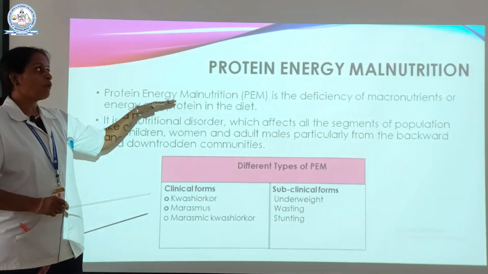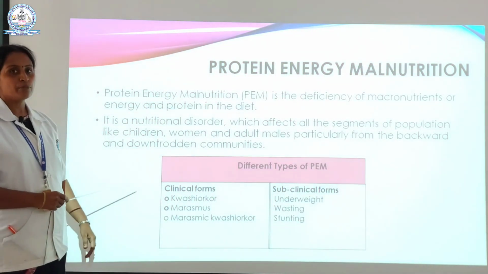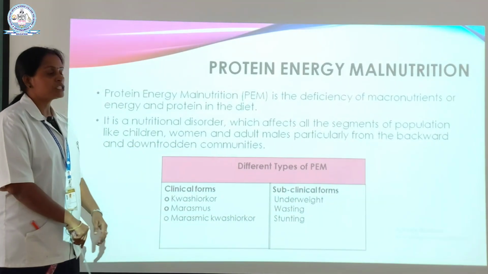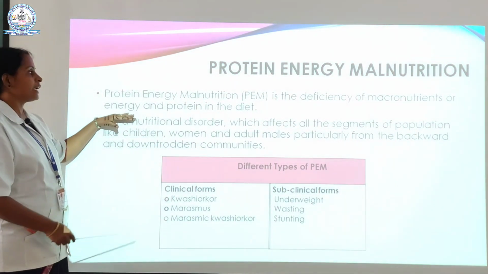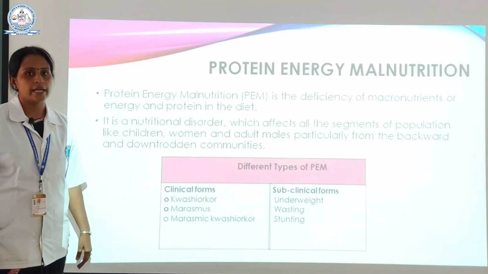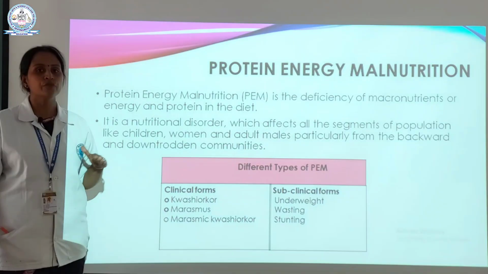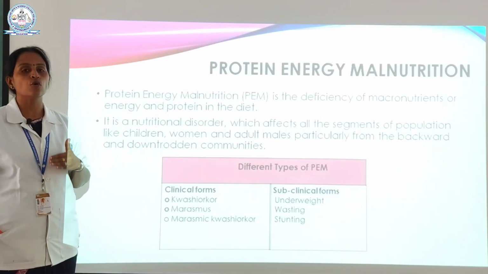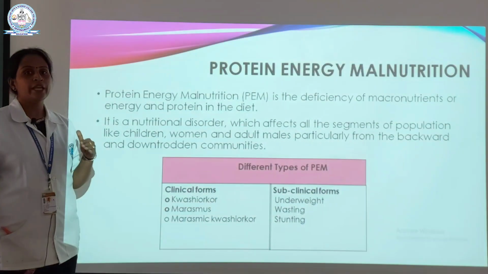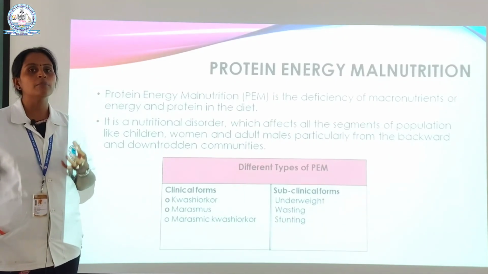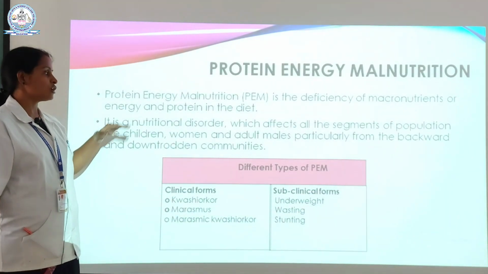First, let's see the definition of protein energy malnutrition. Protein energy malnutrition is the deficiency of macronutrients, that is energy and protein, in the diet. That's mainly due to the deficiency of nutrients, especially macro and micronutrients. So we have to be very clear in the selection of particular food items in our diet. That's the major concept here.